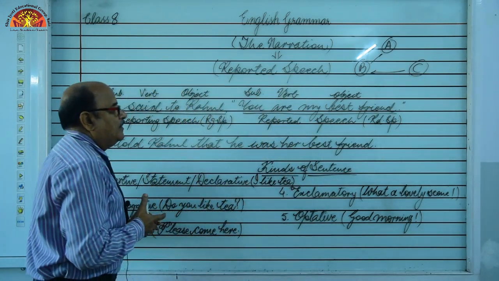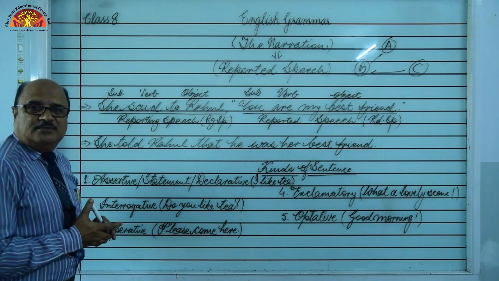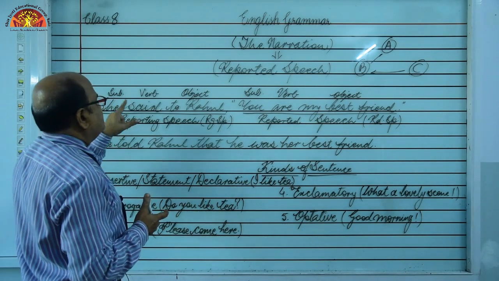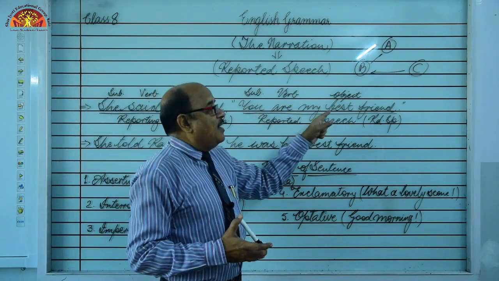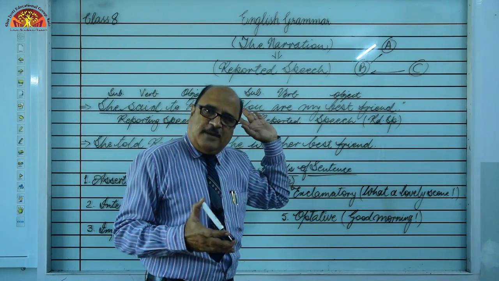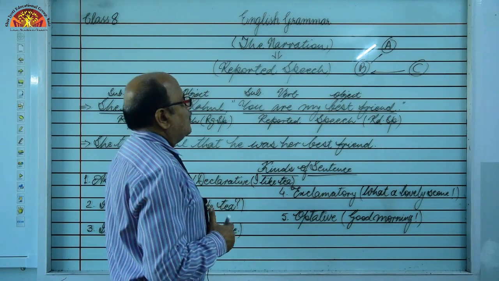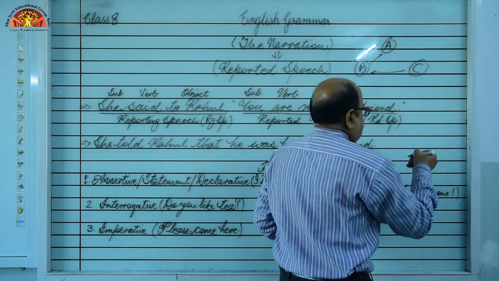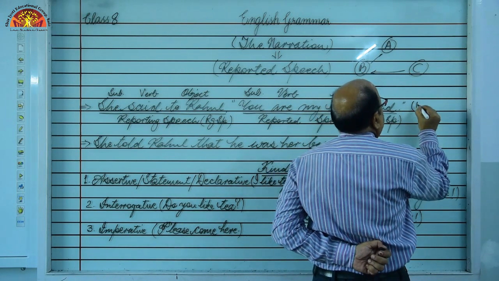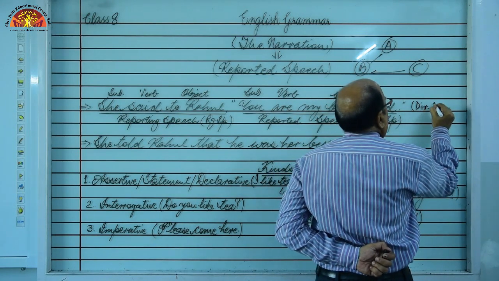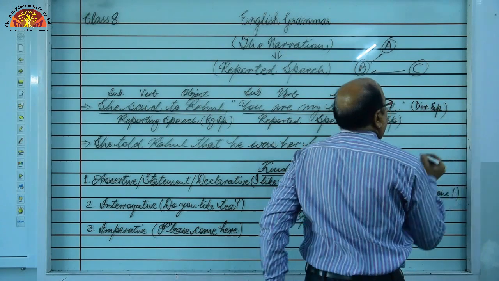So, look here. I have given you an example: She said to Rahul, "You are my best friend." What kind of sentence is this? This is direct speech.